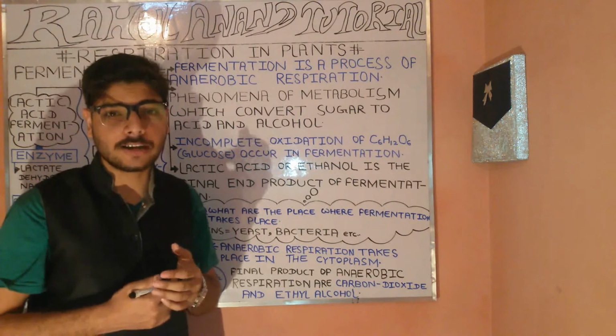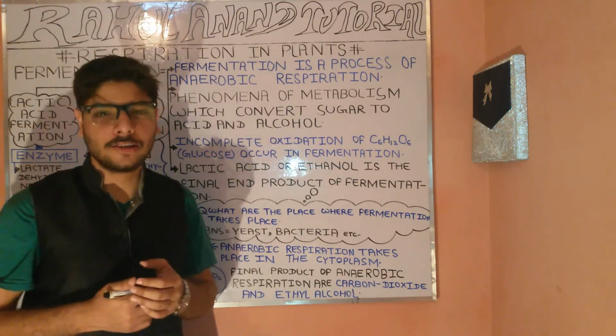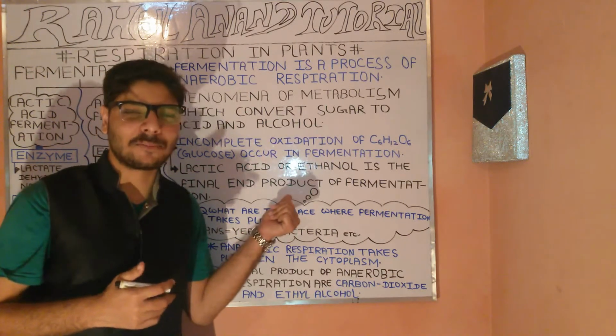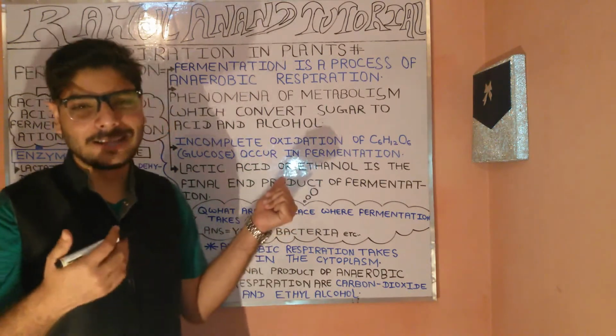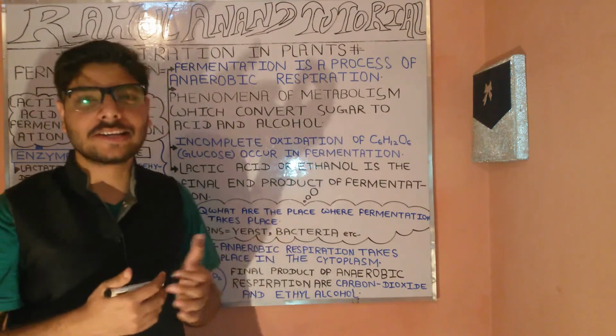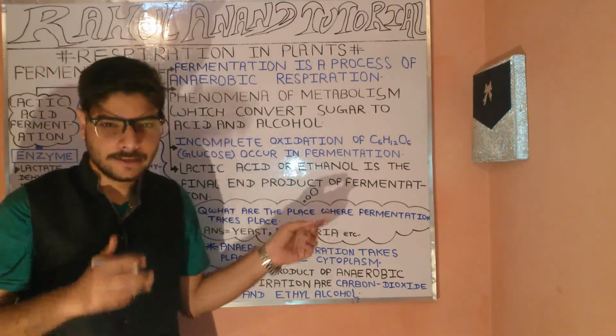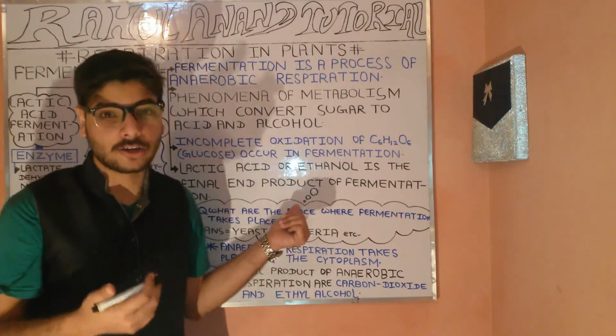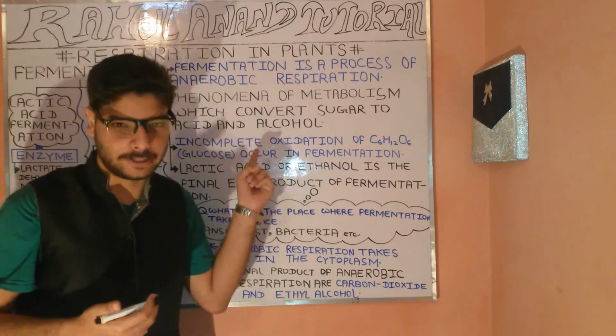The formula of glucose is C6H12O6. The final products obtained in fermentation are lactic acid as well as ethanol. Fine. Lactic acid and ethanol are produced as the final products of fermentation.